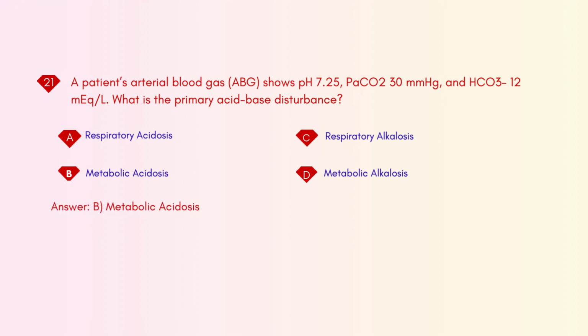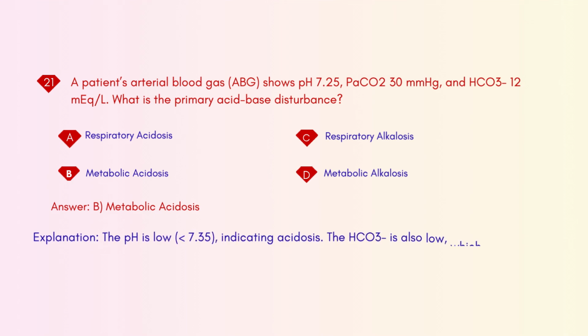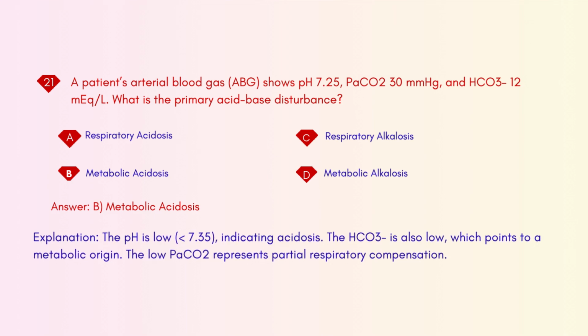Answer: B. Metabolic acidosis. Explanation: the pH is low, less than 7.35, indicating acidosis. The HCO3 is also low, which points to a metabolic origin. The low PaCO2 represents partial respiratory compensation.